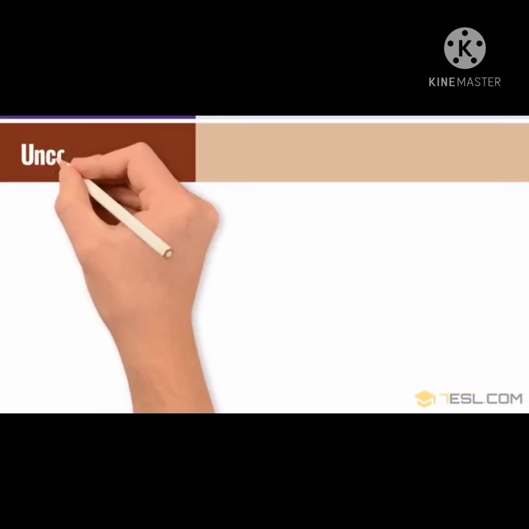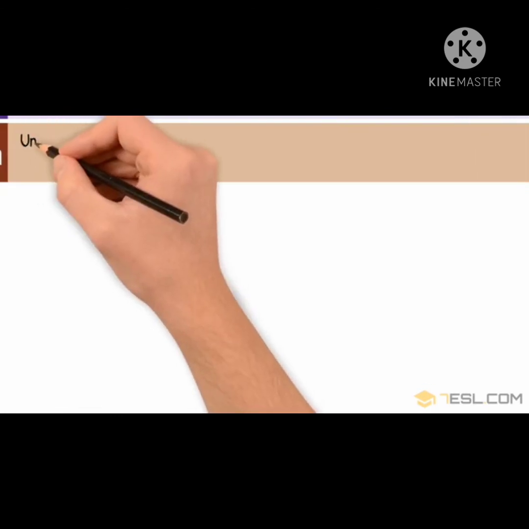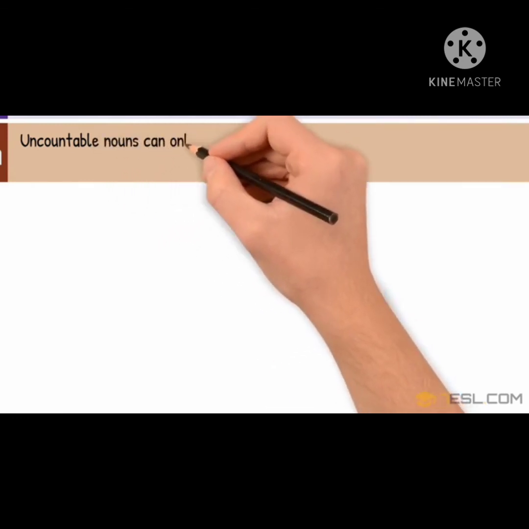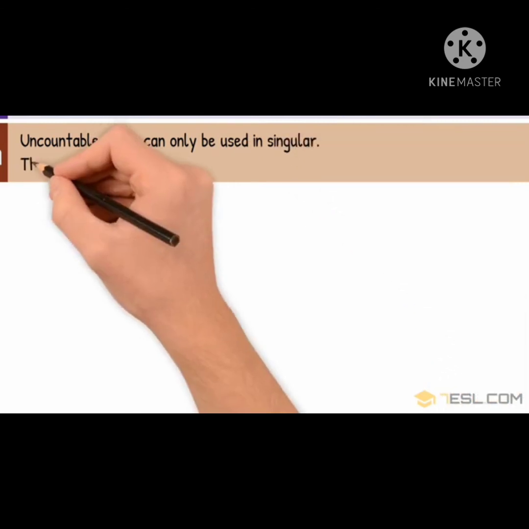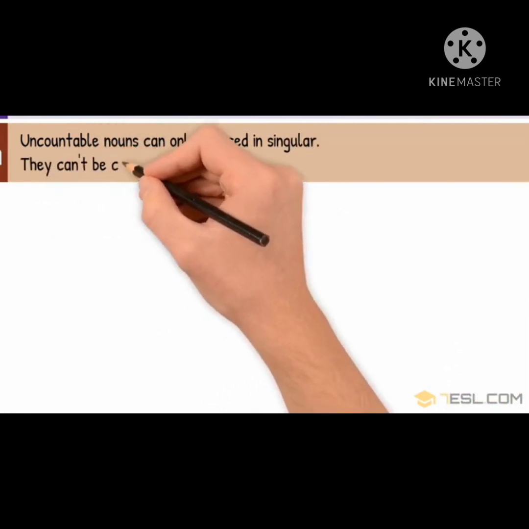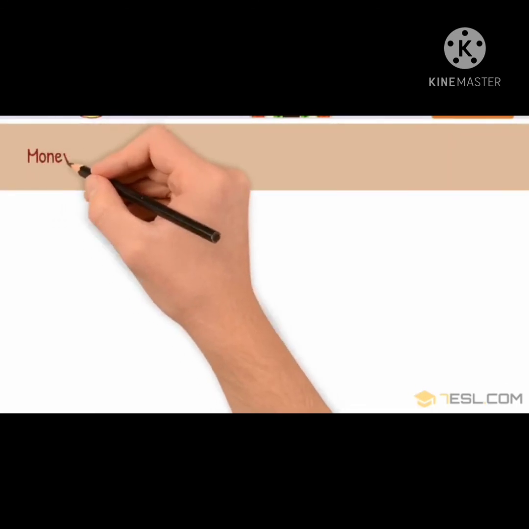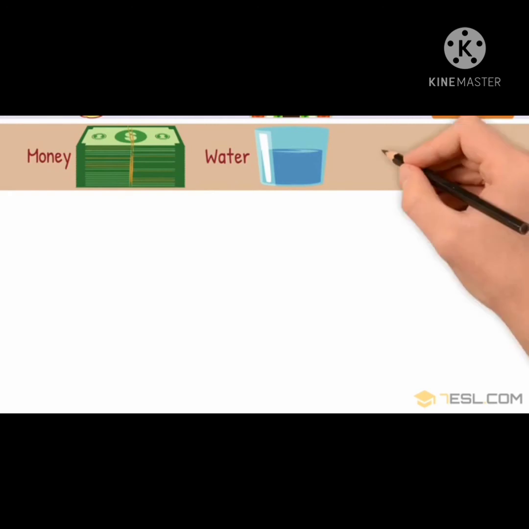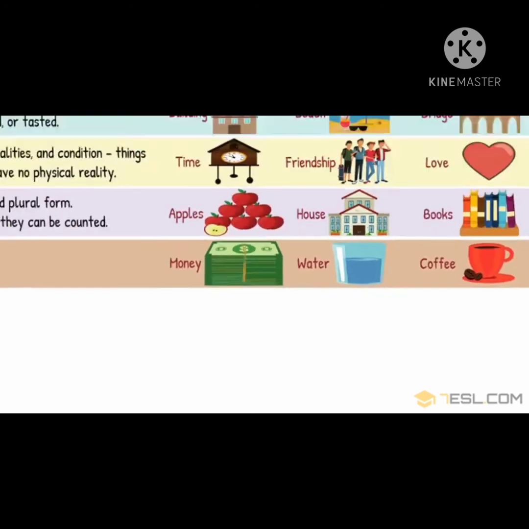And uncountable noun, that cannot be counted and that has only a singular form. Uncountable nouns can only be used in singular. They can't be counted. Honey, water, and coffee. These are examples of uncountable noun.